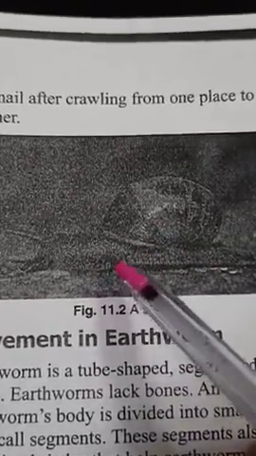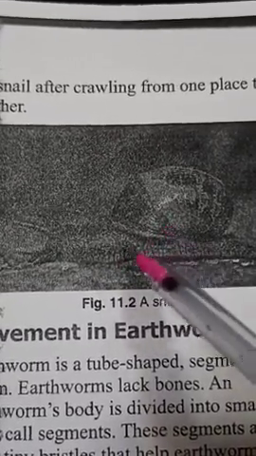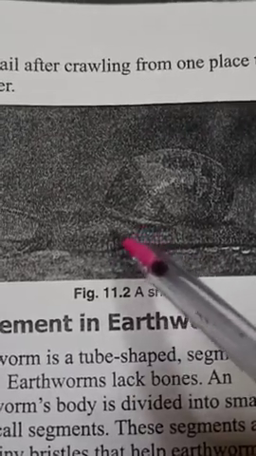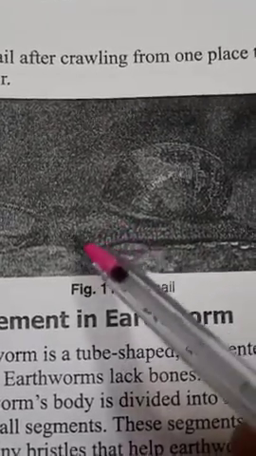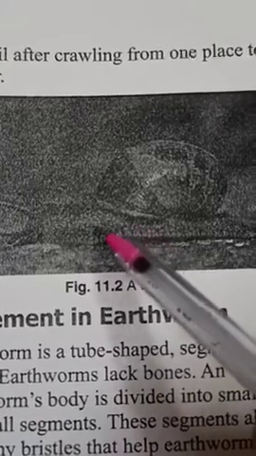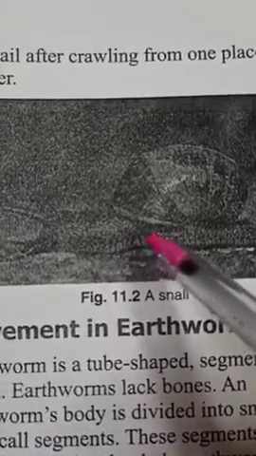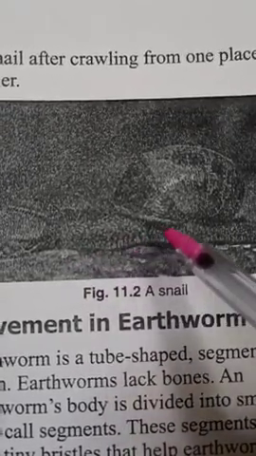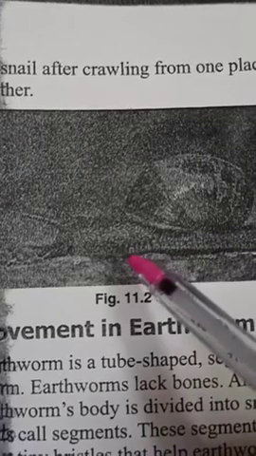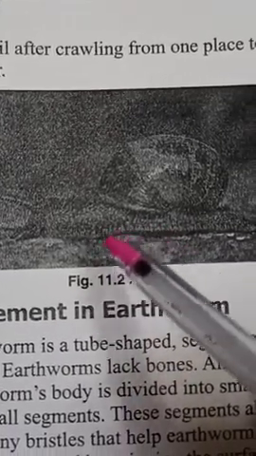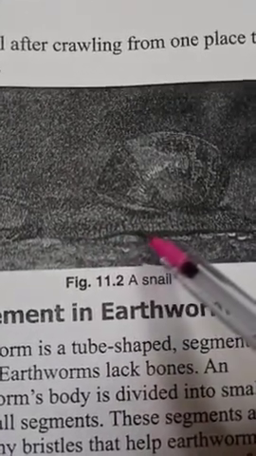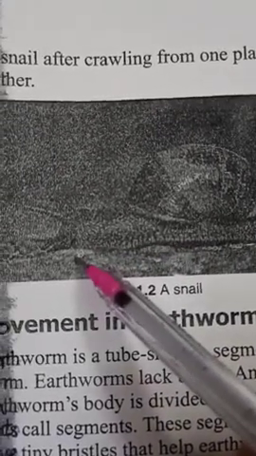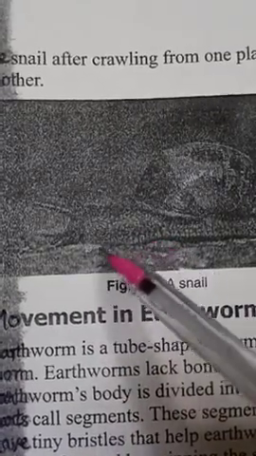With the help of this muscular foot, again and again waves of movements come out from it, and it pushes its body forward. That's why snail moves very slowly, because with the help of this muscular foot it can crawl slowly towards the front.